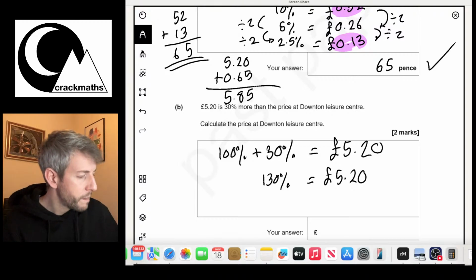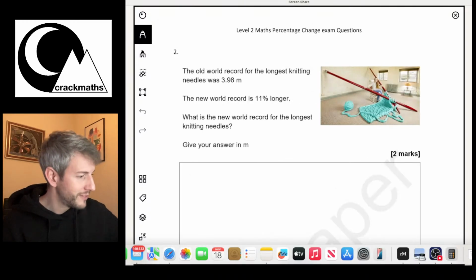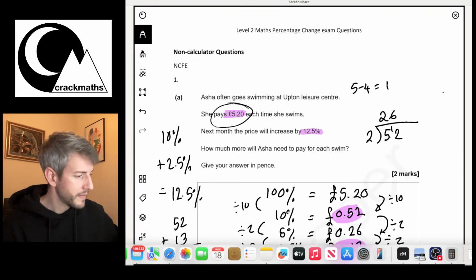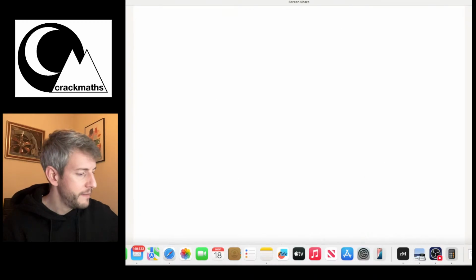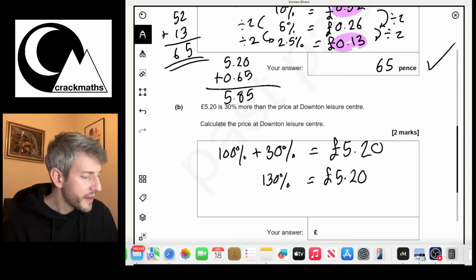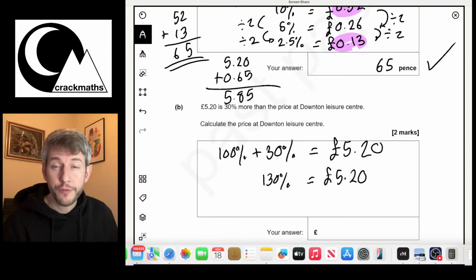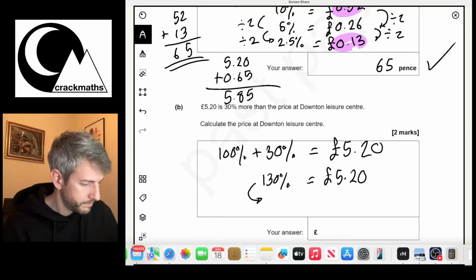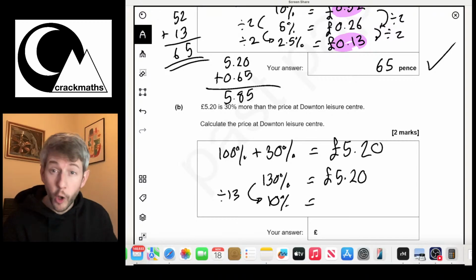So I need to do the same kind of thing as I was doing before, but just down here. If I do 130% divided by 13, that's going to give me 10%. And then from 10%, I'll be able to work out 100%.